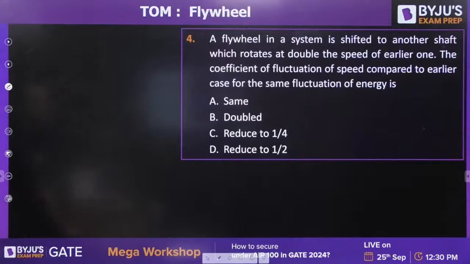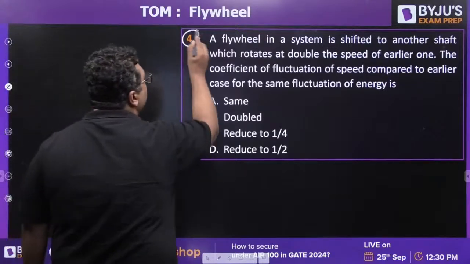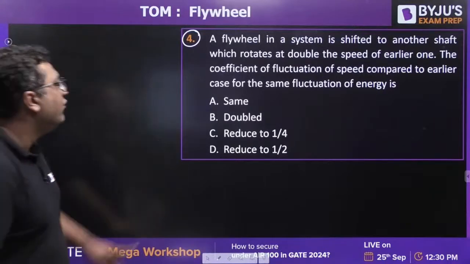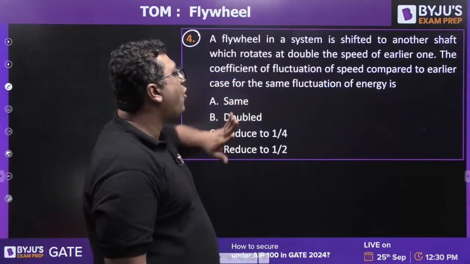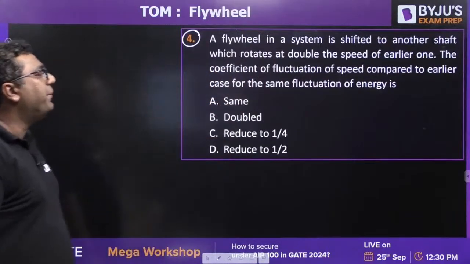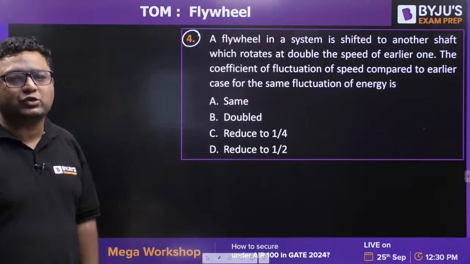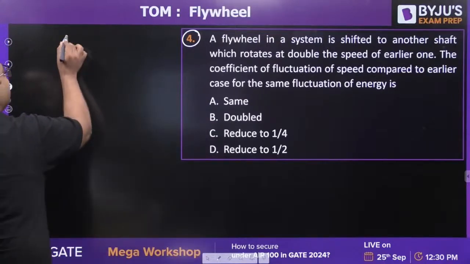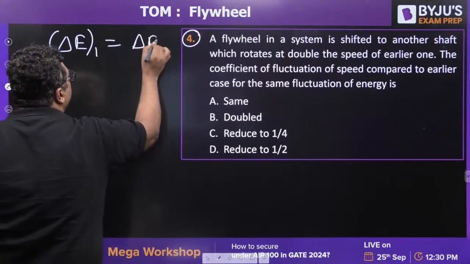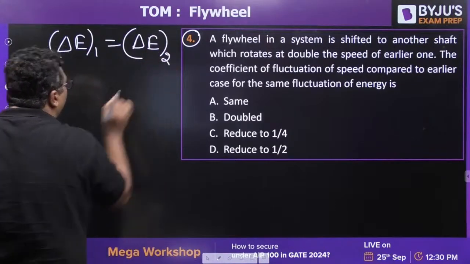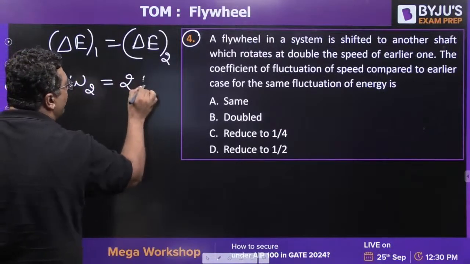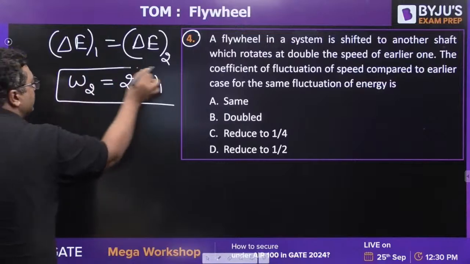Yes, next question. Question number 4, guys. A flywheel in a system is shifted to another shaft which rotates at double the speed of the earlier one. What is the coefficient of fluctuation of speed compared to the earlier case for the same fluctuation of energy? They are saying that for the two cases the fluctuation of energy is the same. And they are saying omega 2 becomes 2 times omega 1, they are talking about the mean speed.